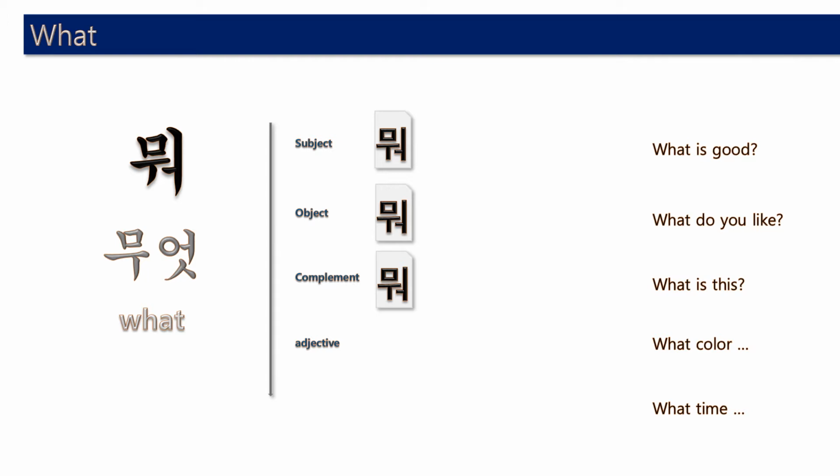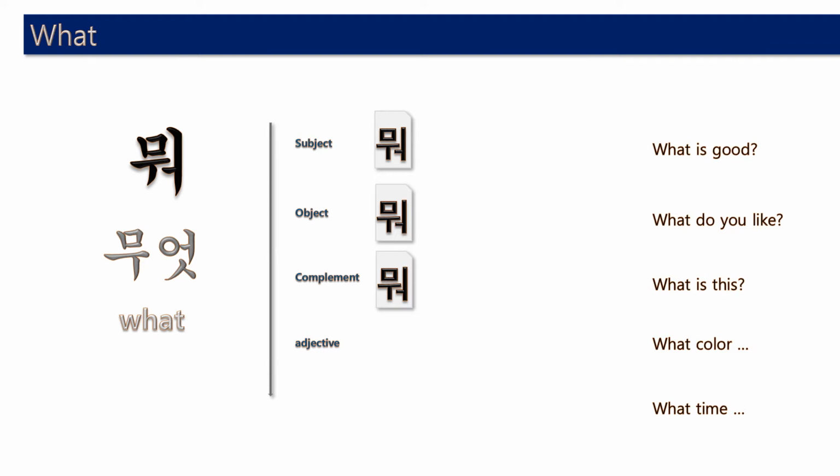자, anyway, because 누구의 것 is a pronoun, so that's why we also need noun endings. Okay. 자, now what? What is in Korean 무엇, and short form is 뭐. So in our conversation in spoken language, we use 뭐 more. So what is also a pronoun, so we need noun endings. So what is good? 뭐가 좋아요? Okay. Oh, I tell you the correct answer.